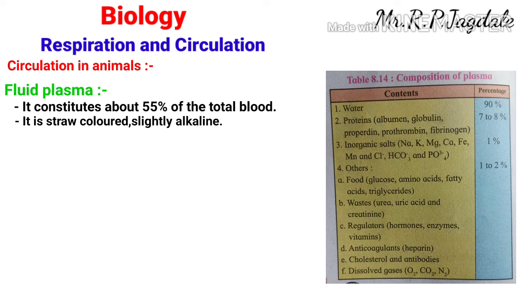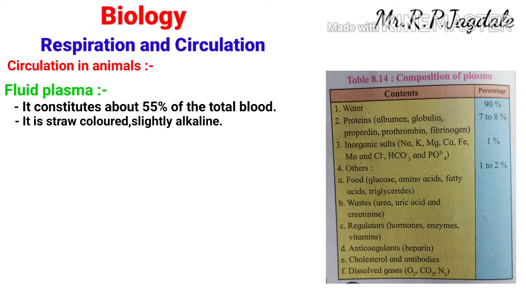Apart from that, there are anticoagulants like heparin. We know that heparin is an anticoagulant. In our blood there is heparin, so that our blood does not clot in our body. But when it comes in contact with air, it coagulates. Then cholesterol and antibodies, and most important, the dissolved gases such as O2, CO2 and nitrogen.